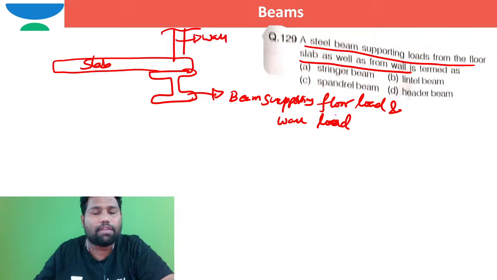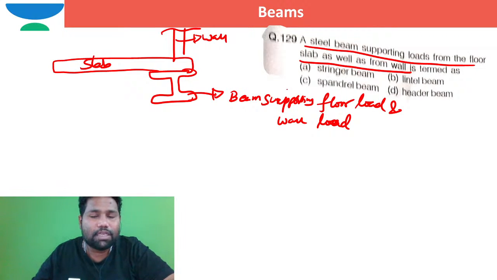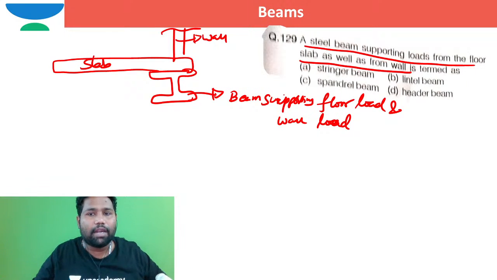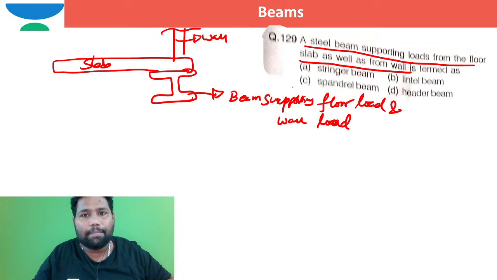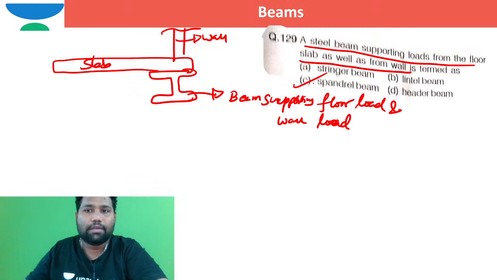What is the name of the beam which is supporting both the floor load and wall load? It is nothing but a spandrel beam. Directly we can see, right?